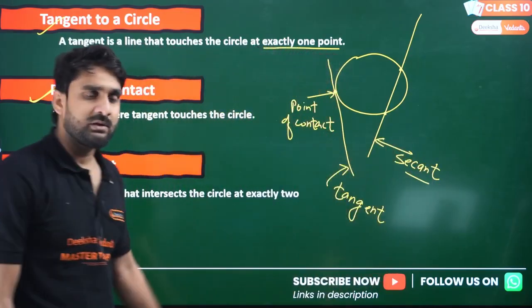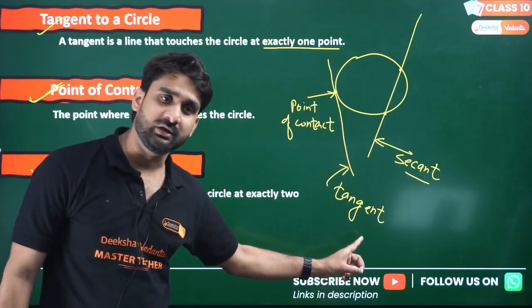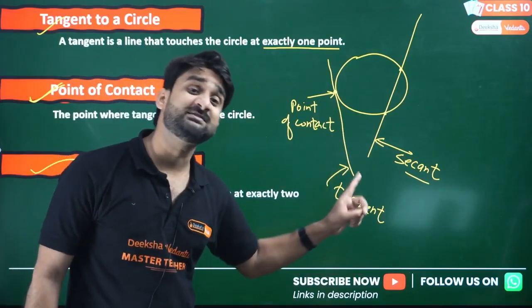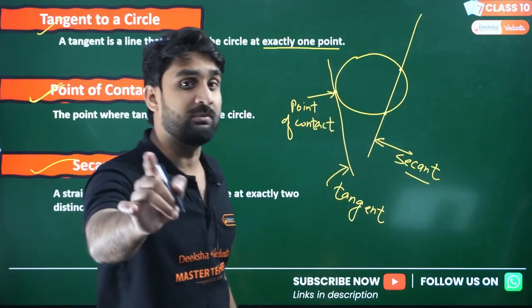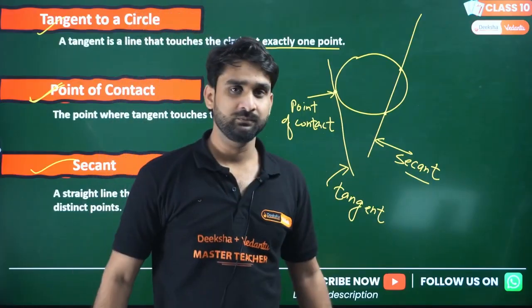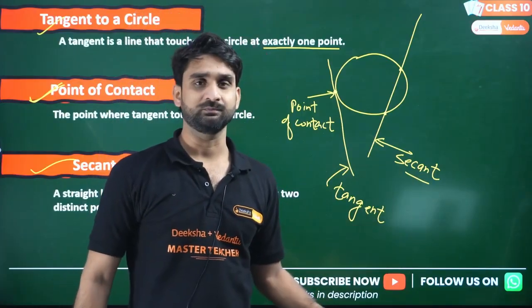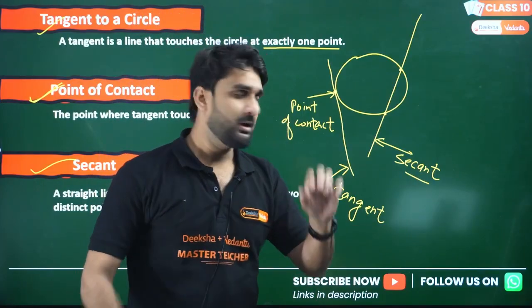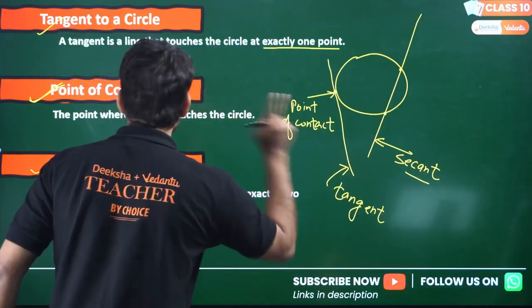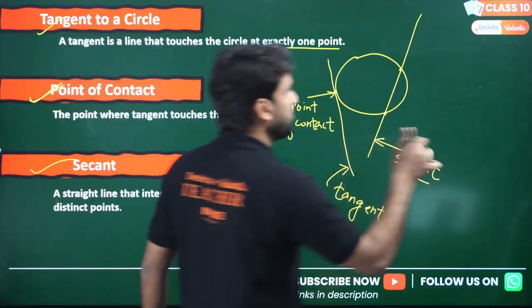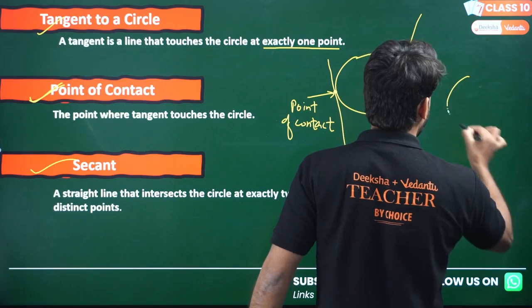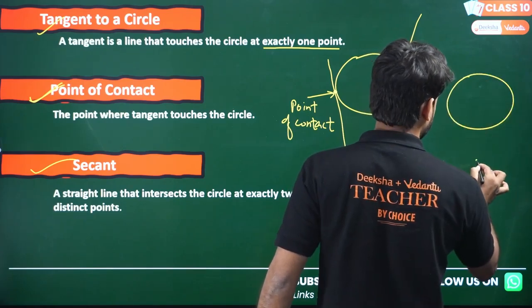Keep it in mind. The line which touches the circle is a tangent, and the line which intersects the circle, and how many intersection points will there be? 2 intersection points. So that line is called secant. I hope you got the point. Now just give me the answer. Please use your mind and give me a conceptual answer.